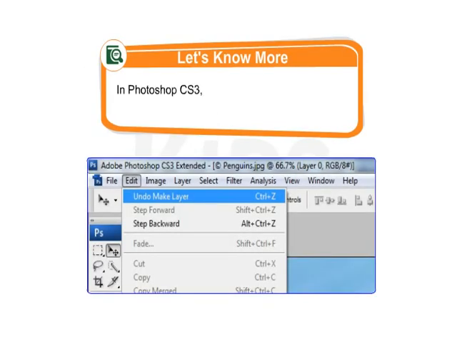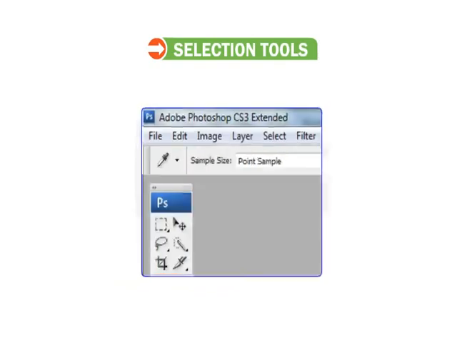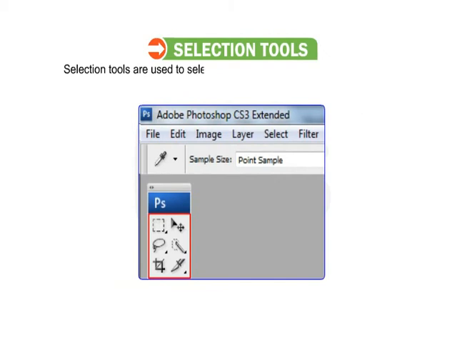Students, in Photoshop CS3, you cannot undo more than one action using the Undo command in the Edit menu. Now let me tell you about selection tools. Selection tools are used to select an image or any part of it.